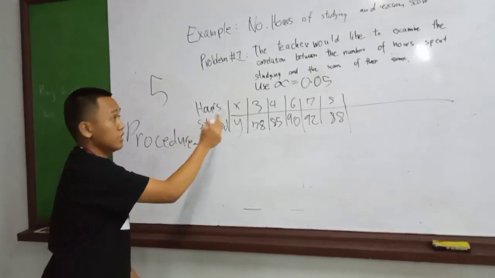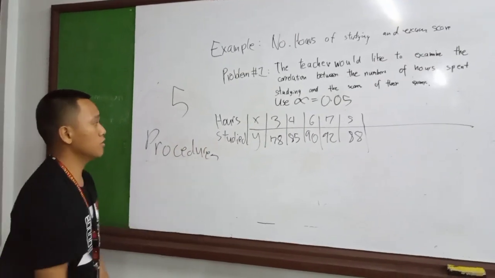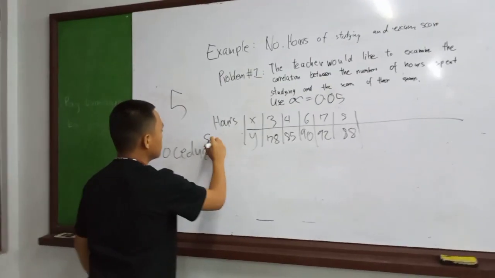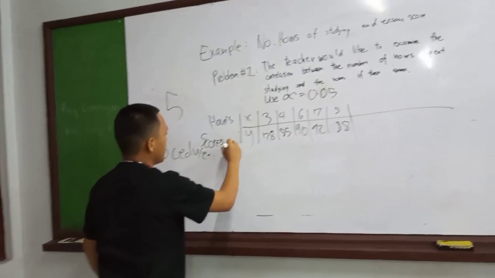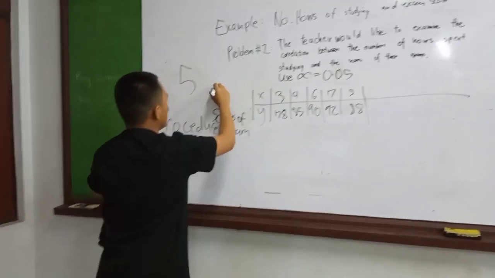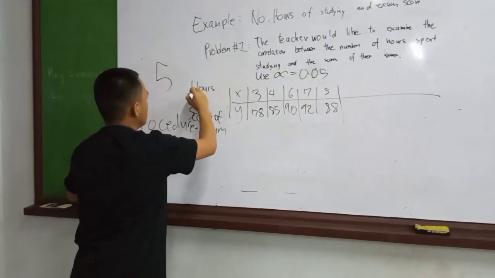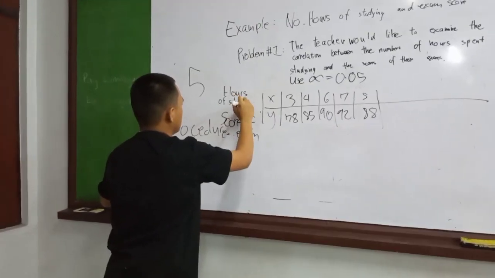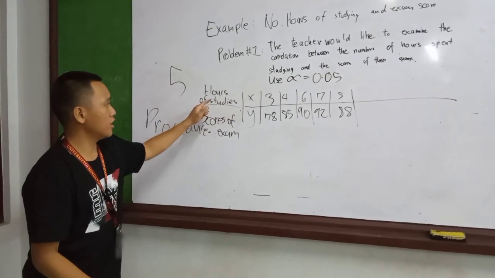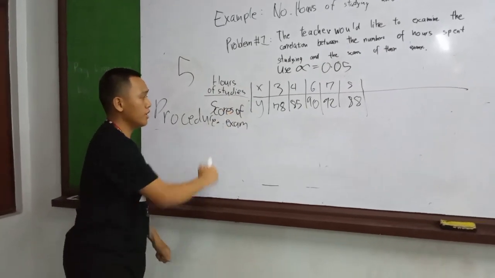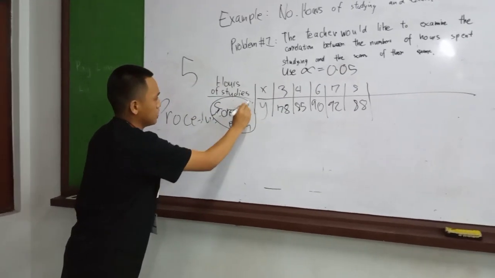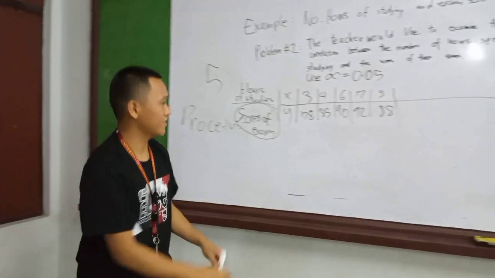X is the independent variable, which is hours of study, and Y is the scores of the exams. Again, variable X is hours of study and variable Y is scores of their exams. Do you get it? Okay.